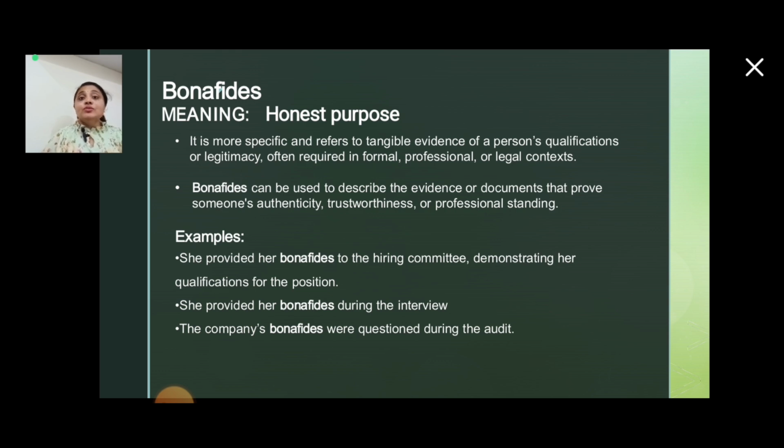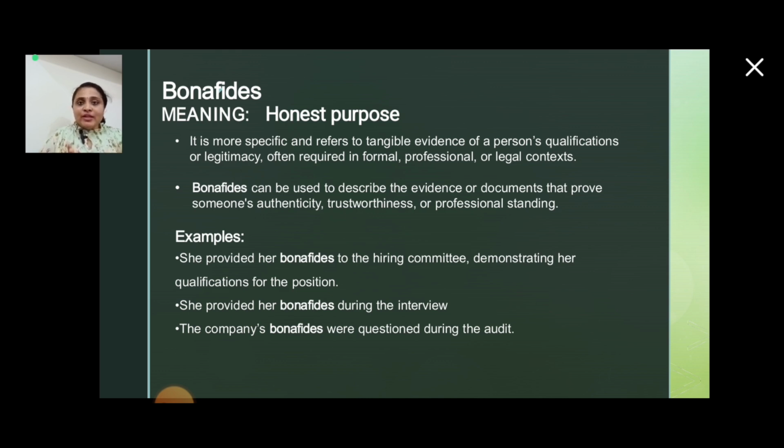Now, what is bona fides? Let's check out. It is honest purpose. The meaning is honest purpose. It is more specific and refers to tangible evidence of a person's qualification or legitimacy, often required in a formal, professional, or legal context.